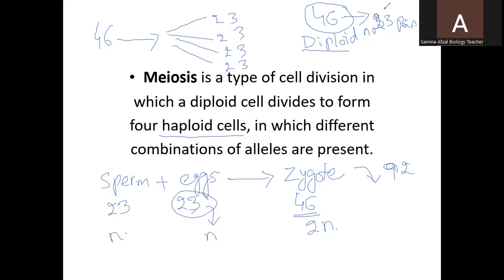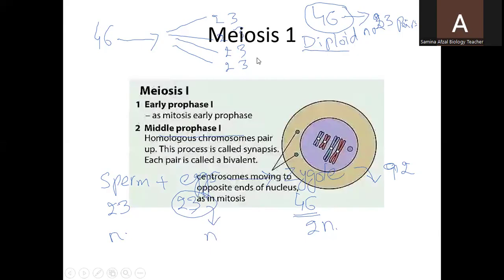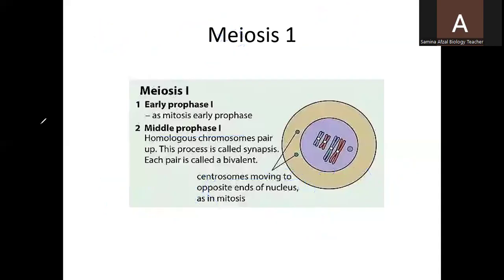Now, the process by which the chromosome number is reduced to half is meiosis, and meiosis takes place only in the sex cells. So we will start with meiosis, and here it is written meiosis 1. Meiosis takes place in two stages, meiosis 1 and meiosis 2. First of all, we will discuss meiosis 1, and when meiosis 1 starts, there are some changes which take place in the cell.